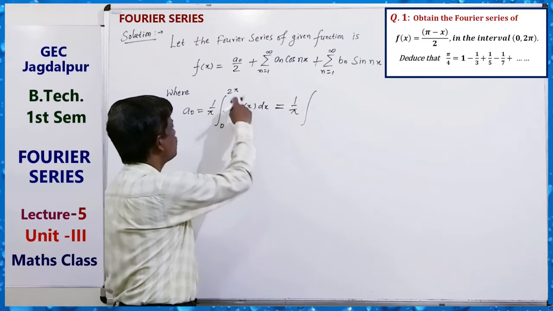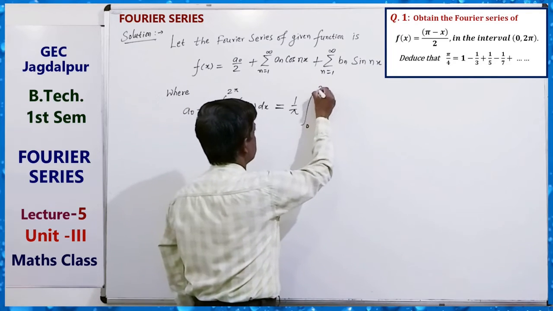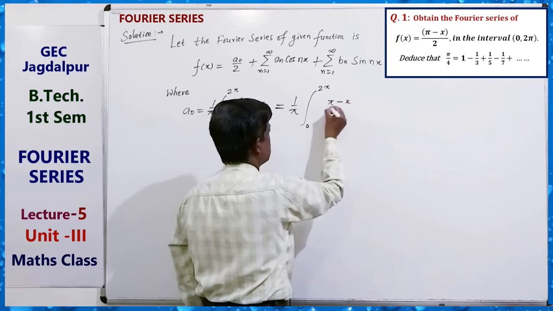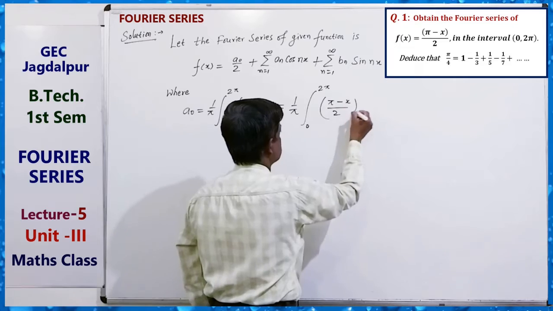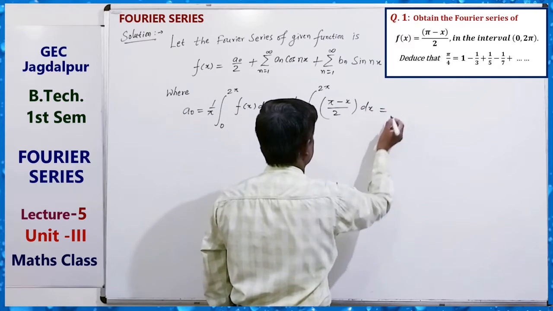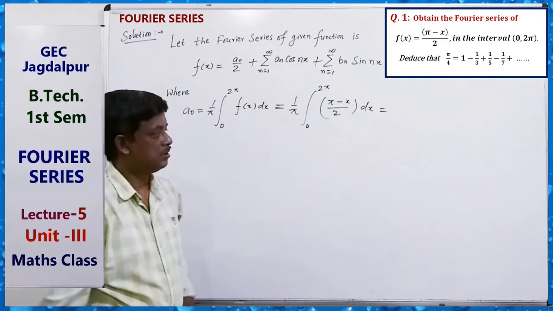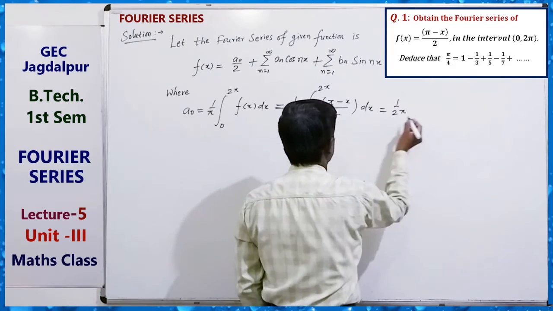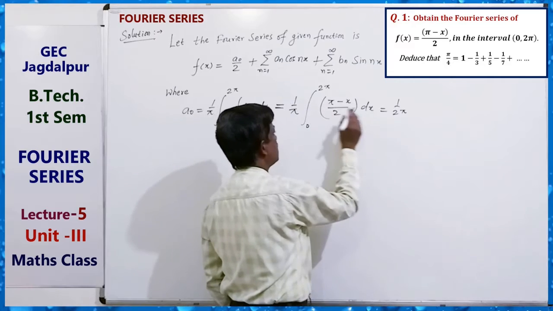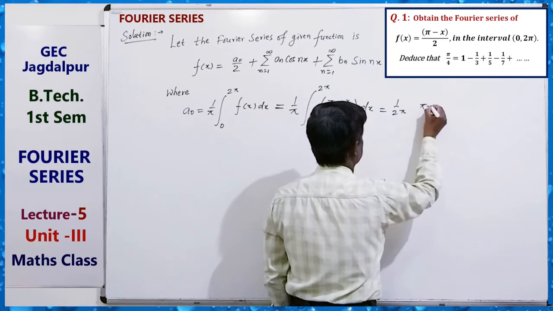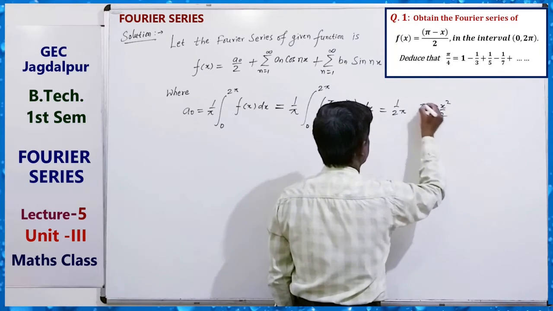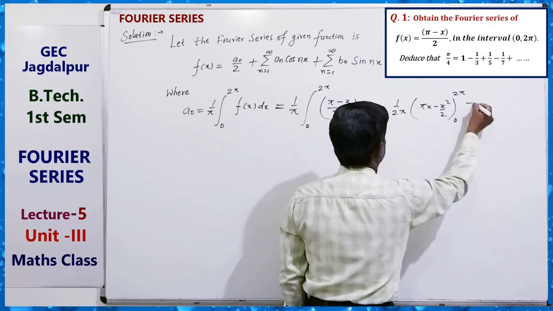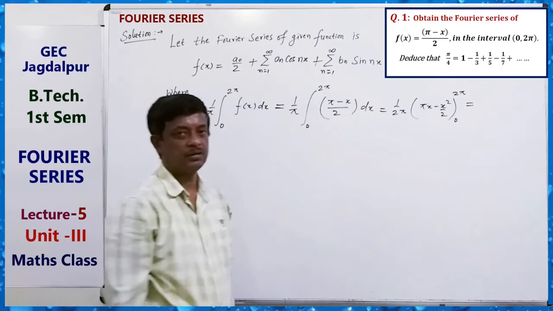Now 1 by pi, integral 0 to 2 pi f(x), what? (pi minus x) by 2, this is f(x) dx. It can be solved. Just 1 by 2 pi, and integration of this is pi x minus x square by 2, and the limit will be applied 0 to 2 pi. Just do it. What will be the value?